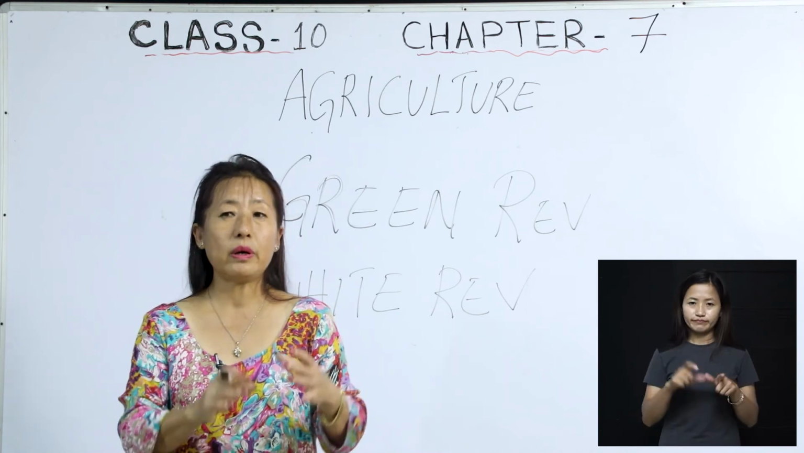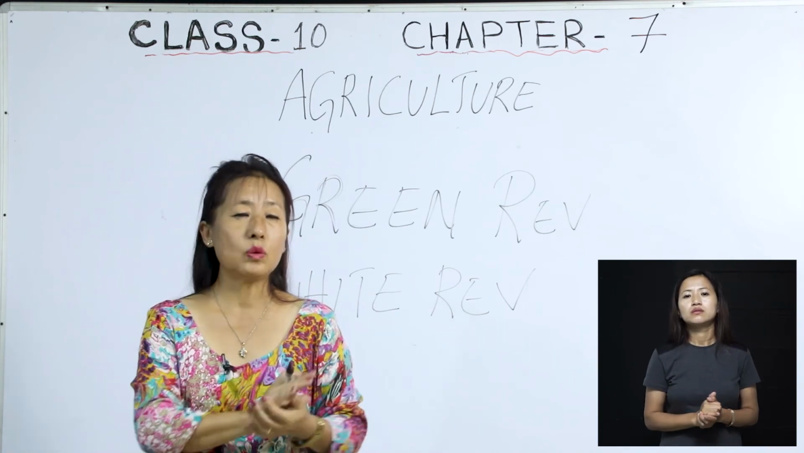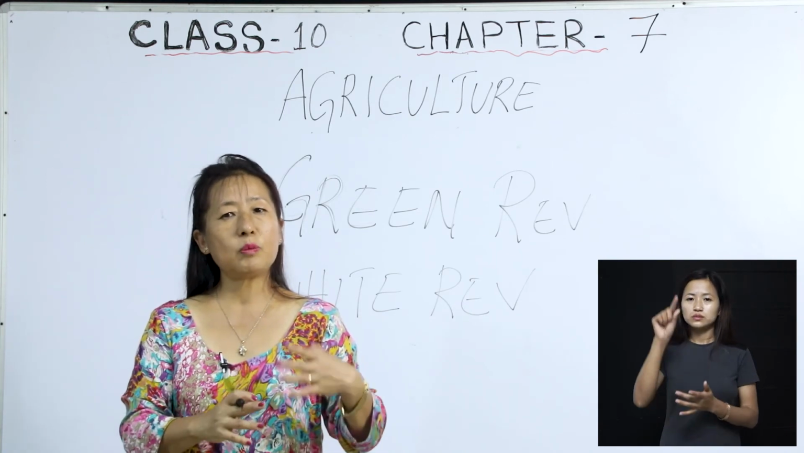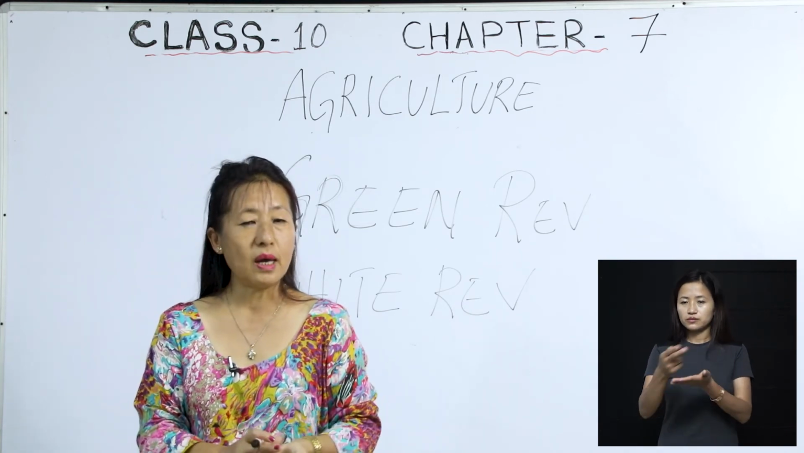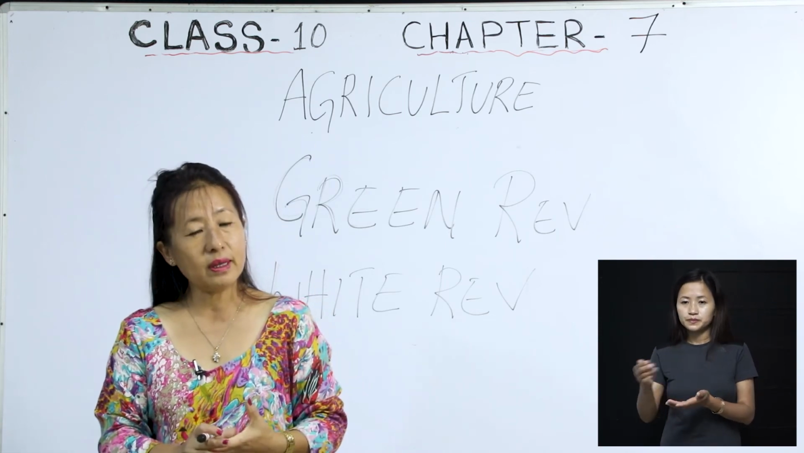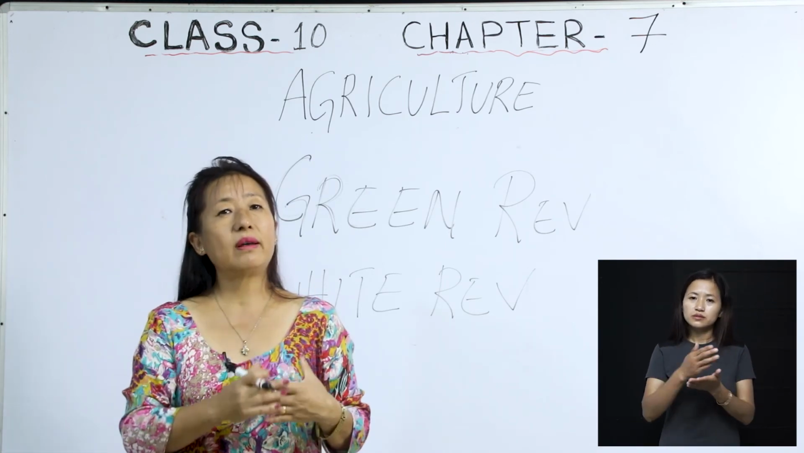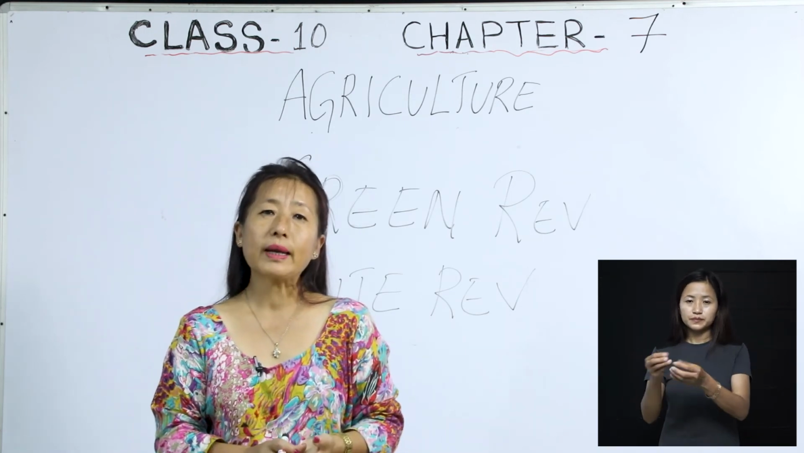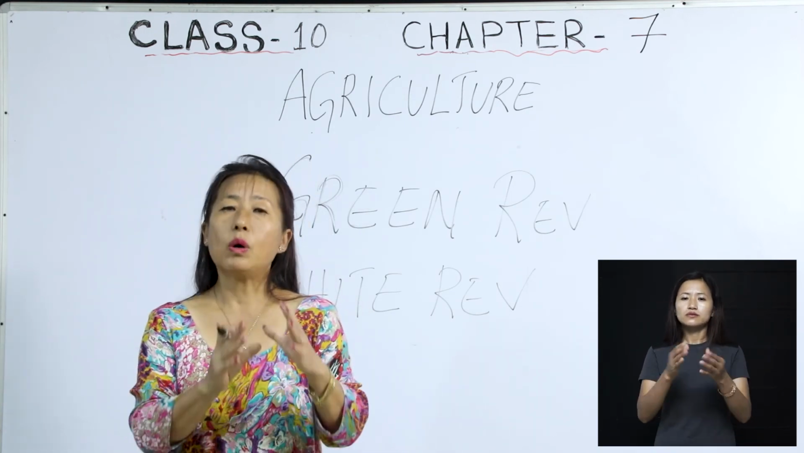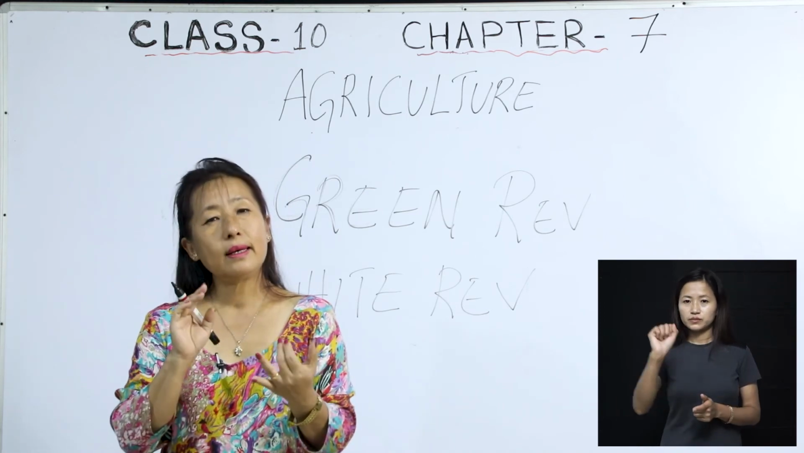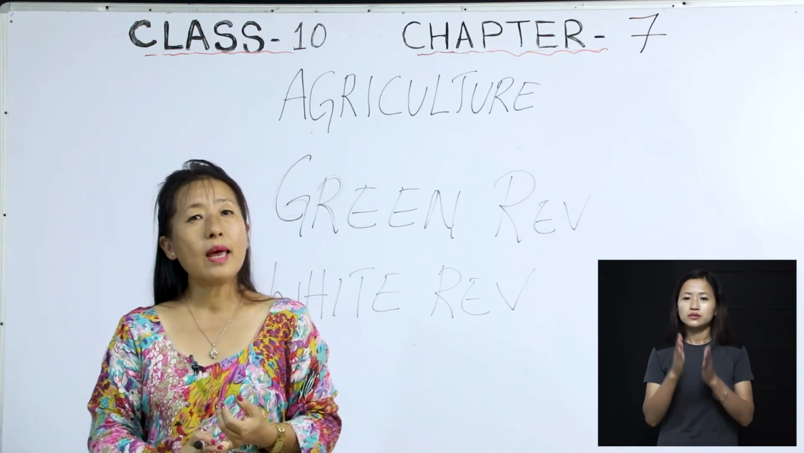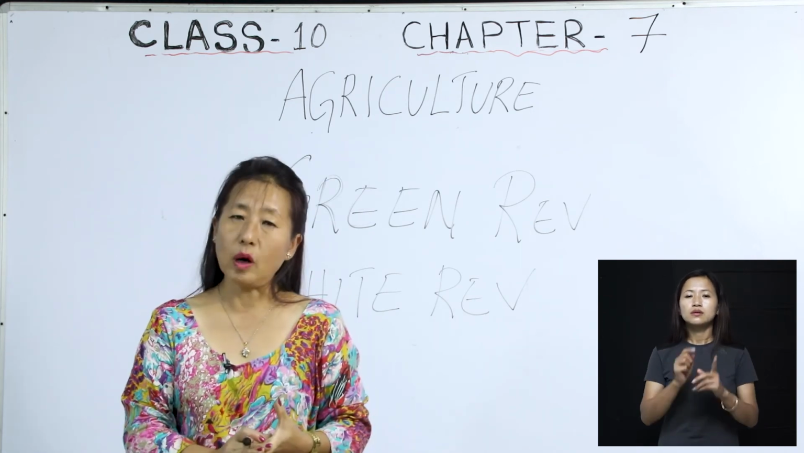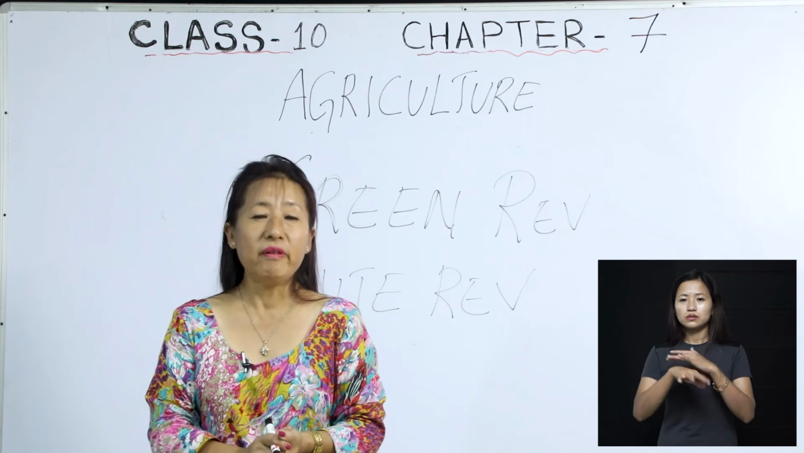Zamindari system means where all the land belongs to one person, that is the zamindar. He will give a small part of his field to the farmers. The farmers will cultivate that field. During harvest, they will divide their harvest into two. Half they will take, half they will give to the landlord. So that system was also abolished. Then collectivization was also abolished. All these were done by the government in order to help out the farmers.